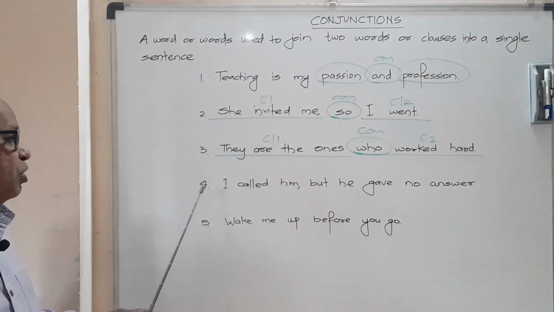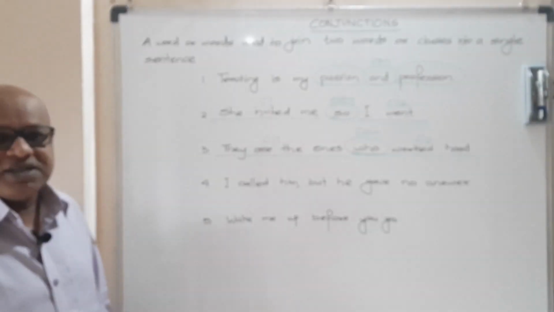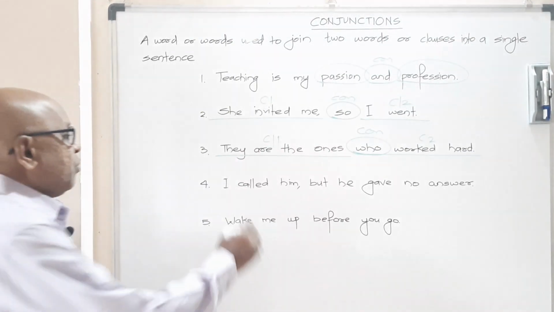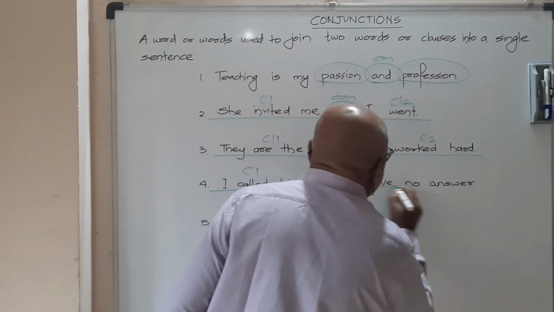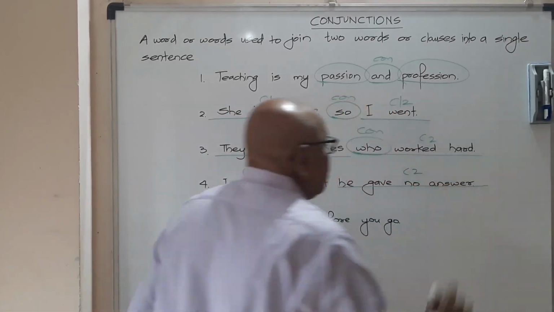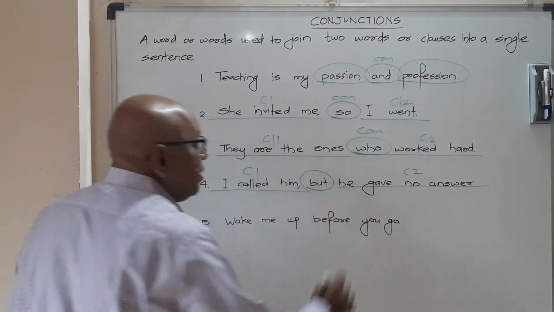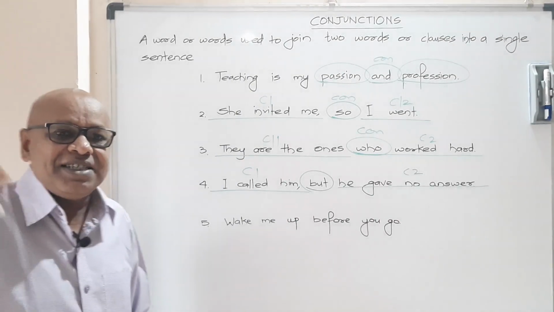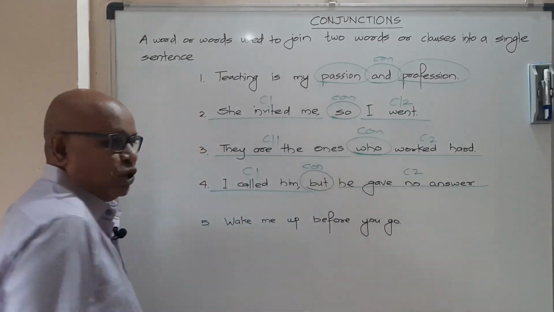Alright, we go to the fourth sentence: I called him, but he gave no answer. Now here, 'I called him' is clause 1, and 'he gave no answer' is clause 2. Don't you think, my friends, that the word 'but' here links the two clauses into one single sentence? Hence, this word 'but' is a conjunction.